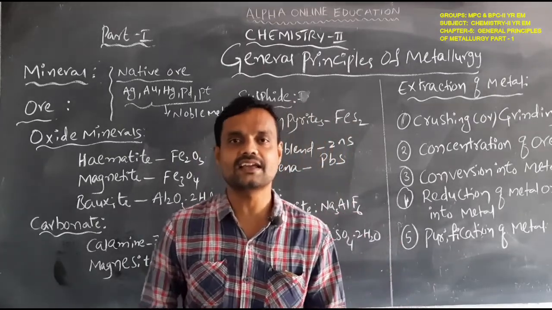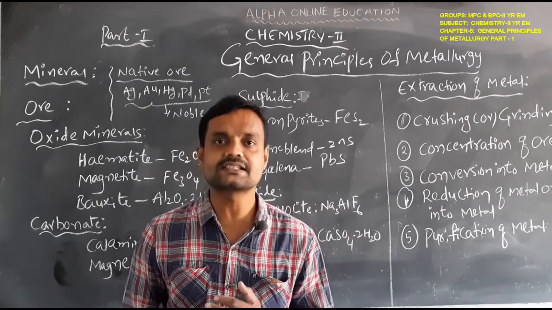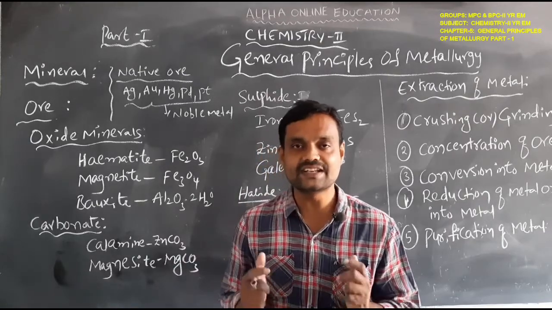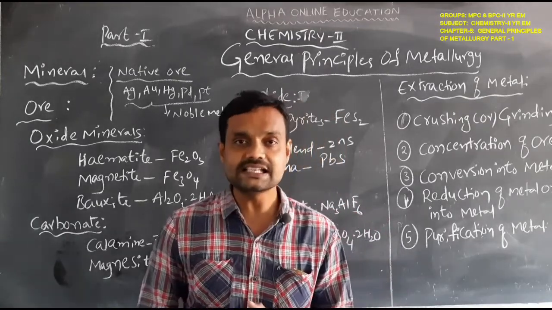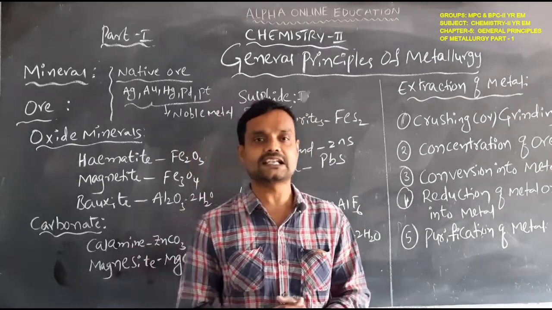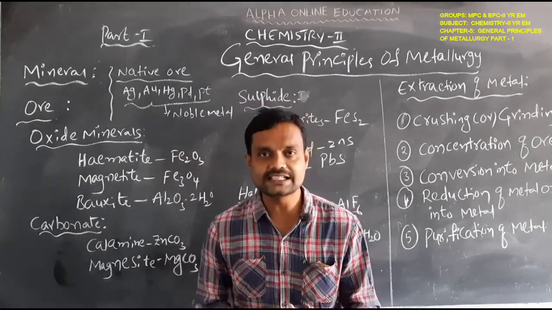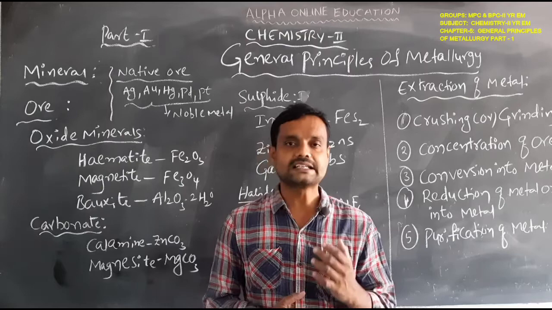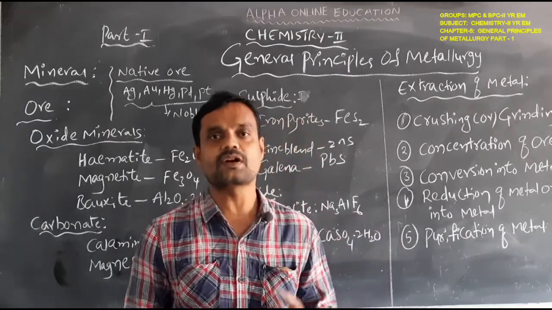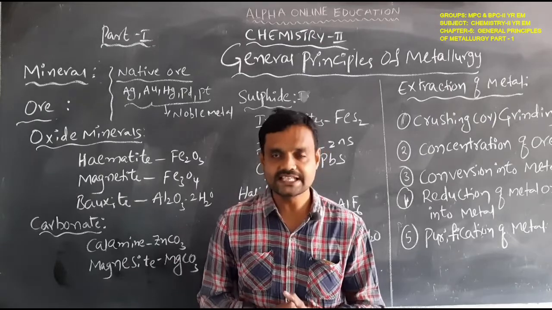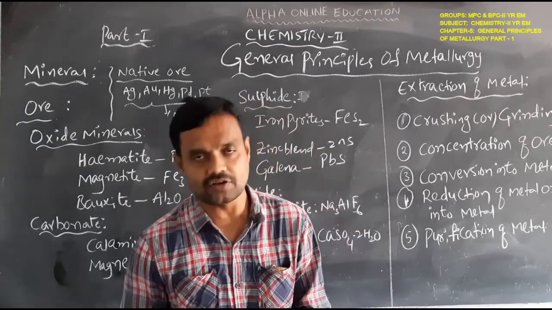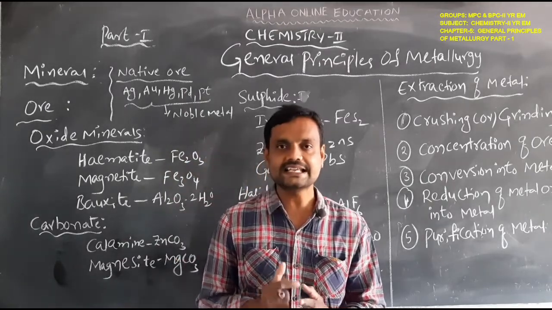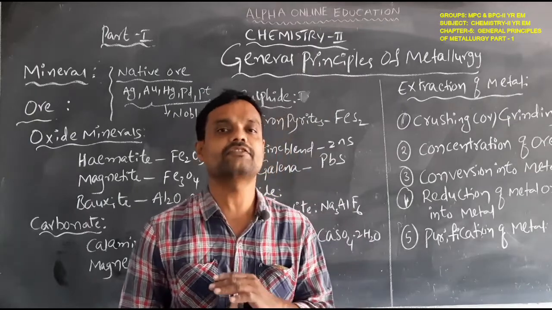It exists as calcium carbonate, CaCO3. That means all metals do not exist in a free state. They exist in a combined state in the earth's crust. For example, iron always exists in iron oxide form. Similarly, calcium exists, for example, in calcium carbonate form. Aluminium exists, for example, in aluminium oxide form. So all metals exist in combined form. They do not exist in a free state.